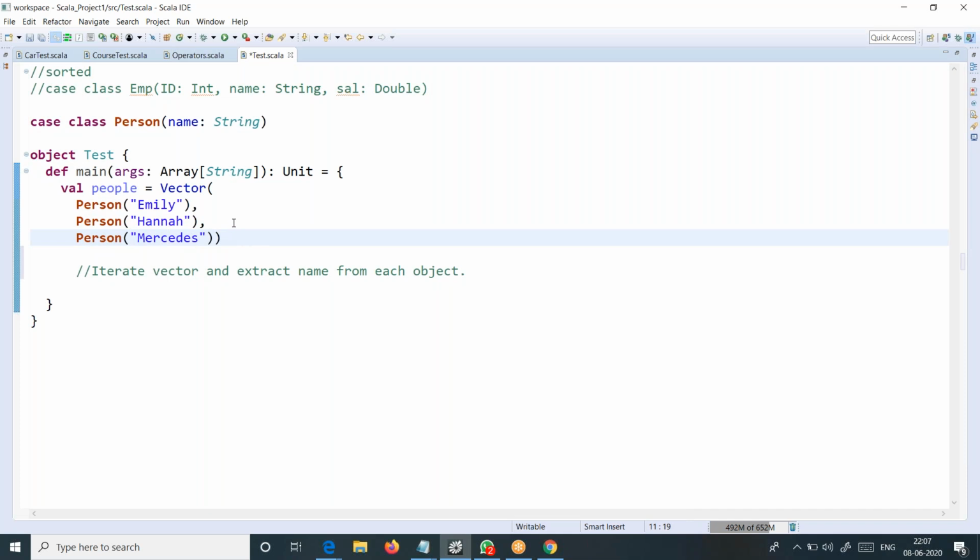So this is the task for you: iterate that vector and try to extract the name from each object. Nothing more than that. It is a small task. Do it, sir. Take a couple of minutes and try to implement it.